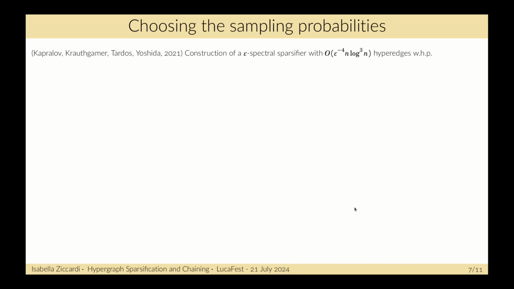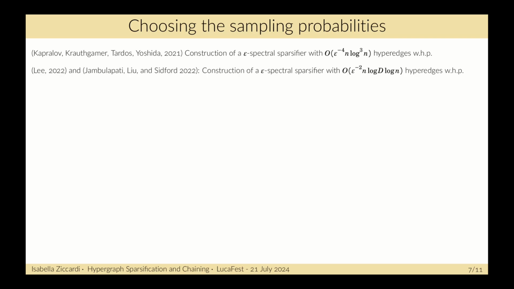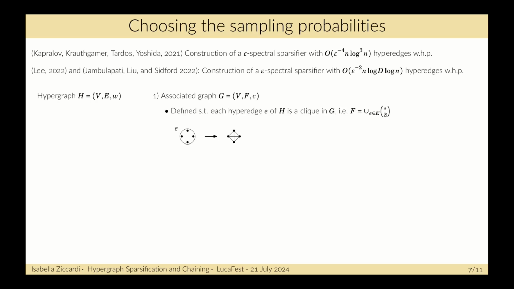Later, Kapralov, Krauthgamer, Tardos and Yoshida show a construction of an epsilon spectral sparsifier with epsilon to the minus 4 and log d to the power of 3 n hyperedges with high probability, and later Lee and, at the same time, Jambulapati, Liu and Sidford show the construction of an epsilon spectral sparsifier with epsilon to the minus 2 log d log n hyperedges with high probability. They do the same thing as the previous paper, but in a slightly different way.